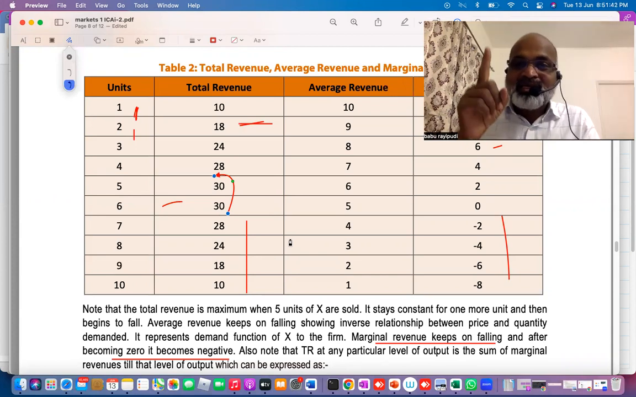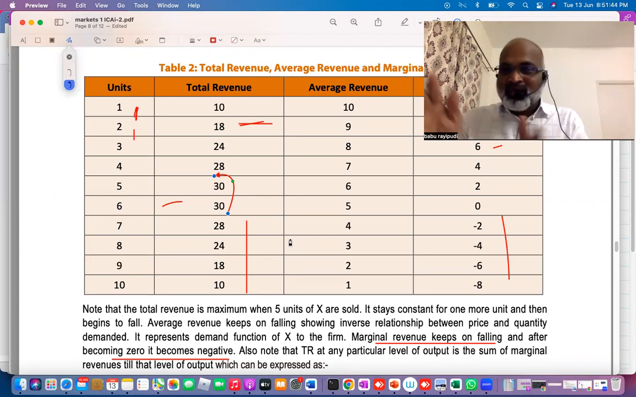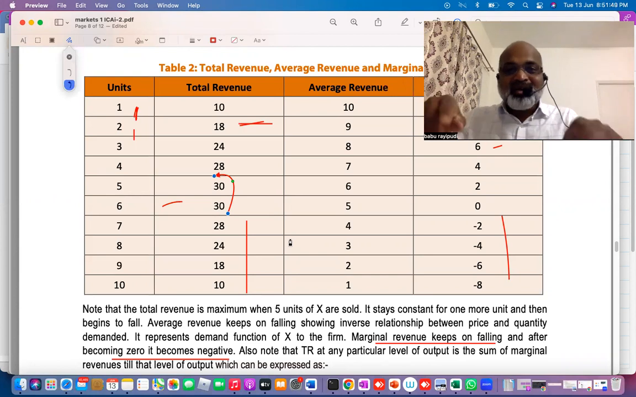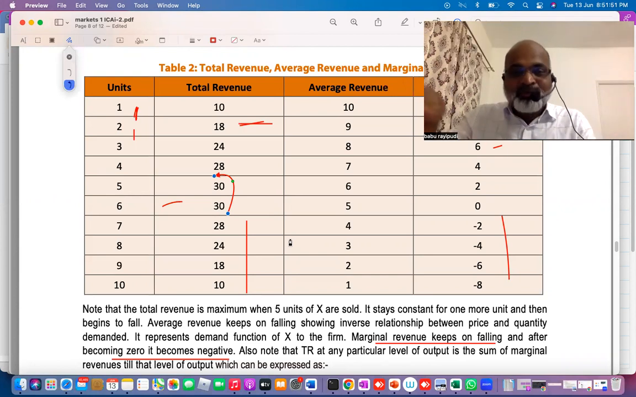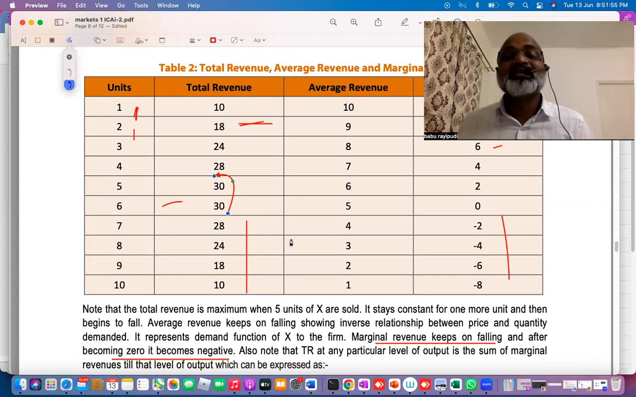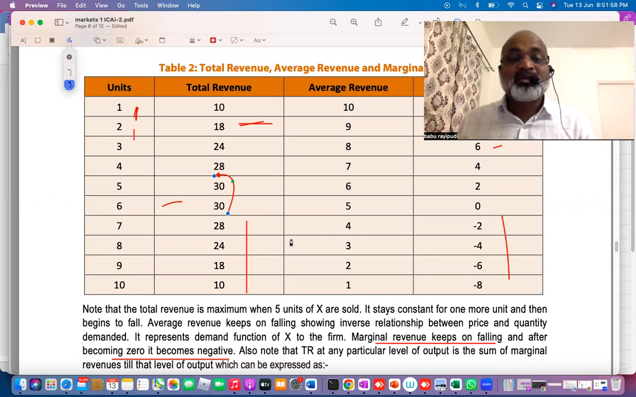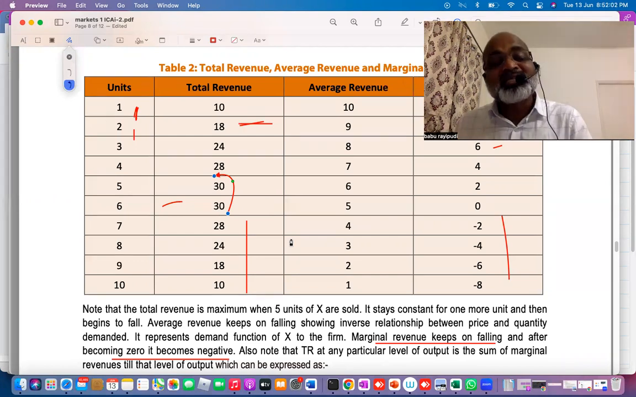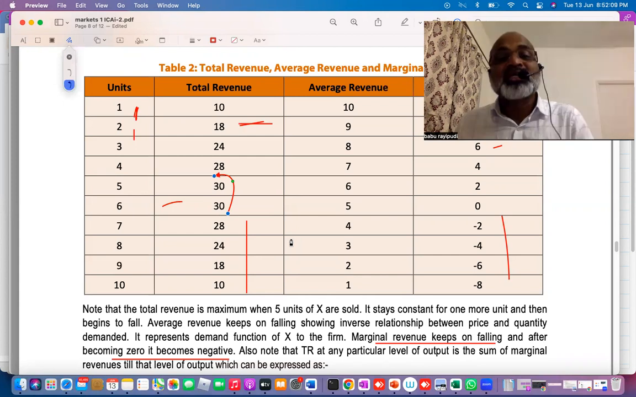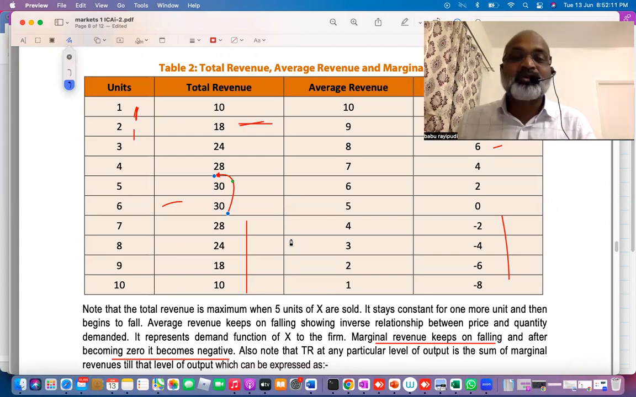So when TR is increasing, slope is positive. TR is a value; TR slope means the curve here. When TR is maximum, slope is parallel, 0. When TR starts falling, slope is negative. So how many slopes does the TR curve have? Three slopes. Positive slope when it is increasing, zero slope when it is parallel, negative slope when it is falling. Any falling curve, negative slope. Any upward sloping curve, positive slope. Any parallel curve, zero slope. That is clear.